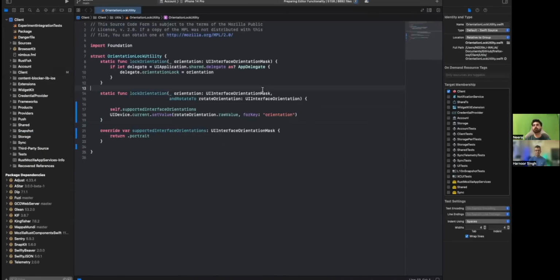Okay, how to test it? Oh, it's still loading. Oh my gosh, Firefox is such a big project. Even the M1 Mac is struggling to load.